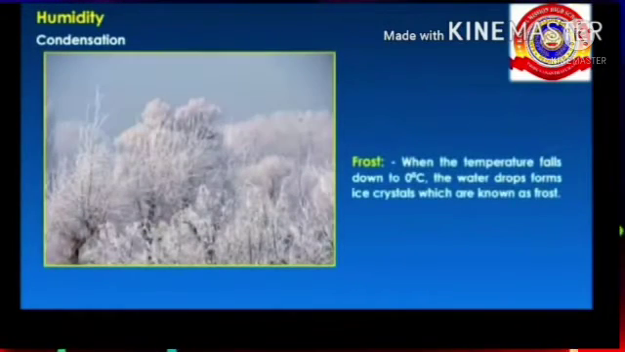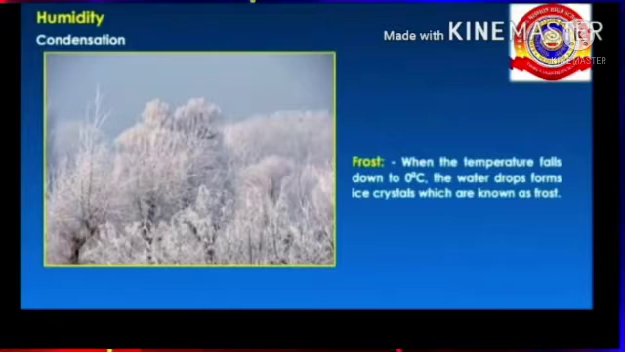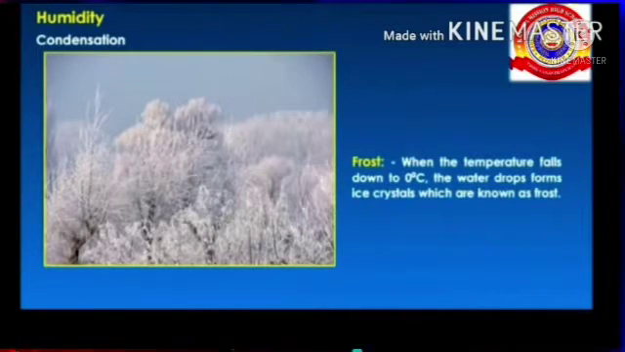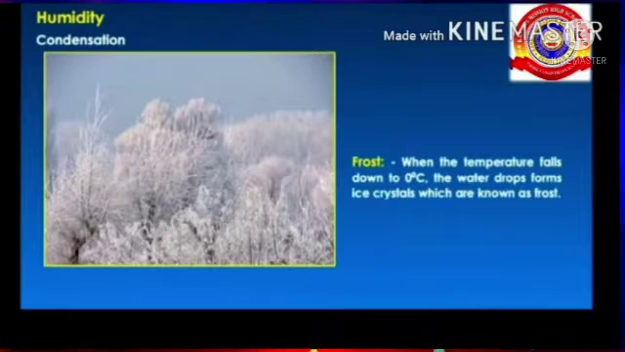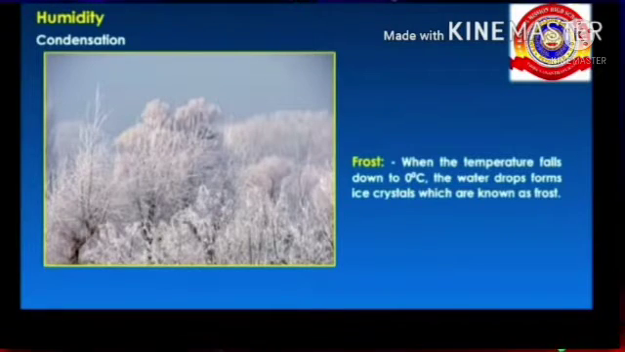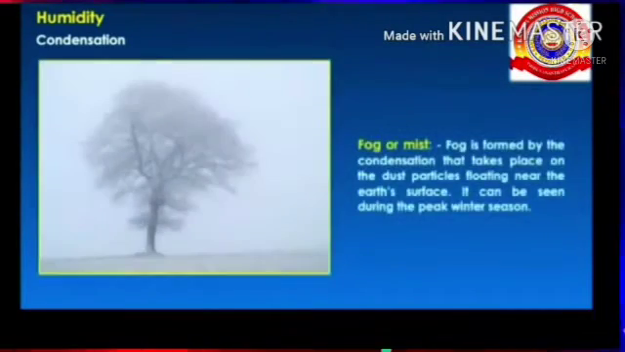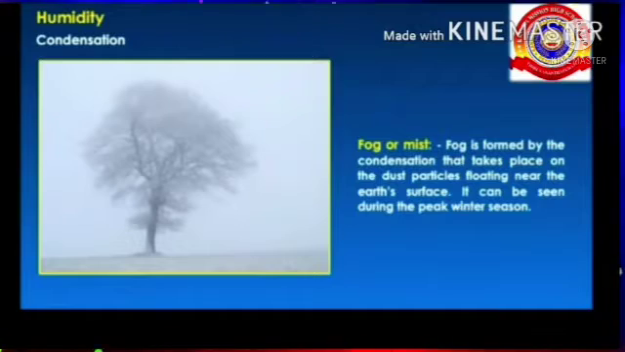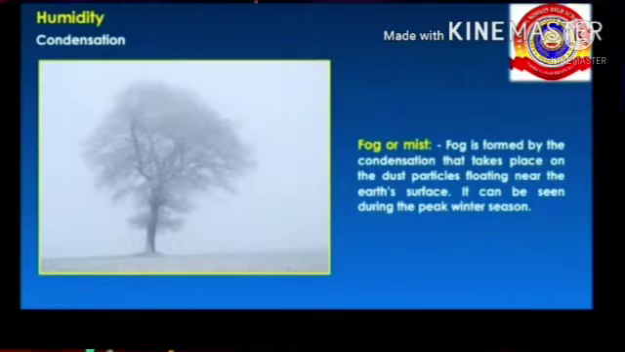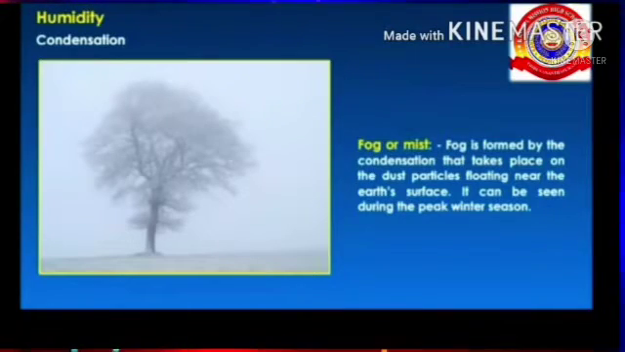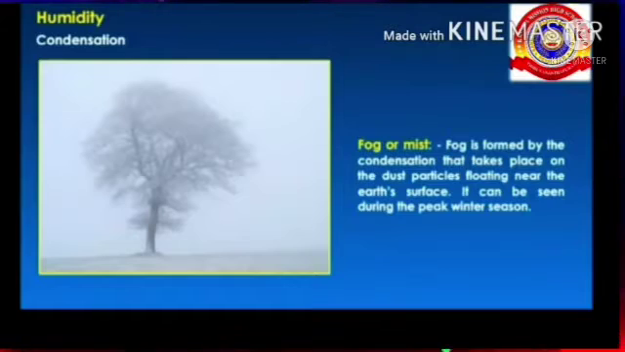Next one is frost. When the temperature falls down to 0 degrees Celsius, the water drops form ice crystals which are known as frost. Fog or mist is another form of condensation. Fog is formed by the condensation that takes place on the dust particles floating near the earth's surface. It can be seen during the peak winter season.